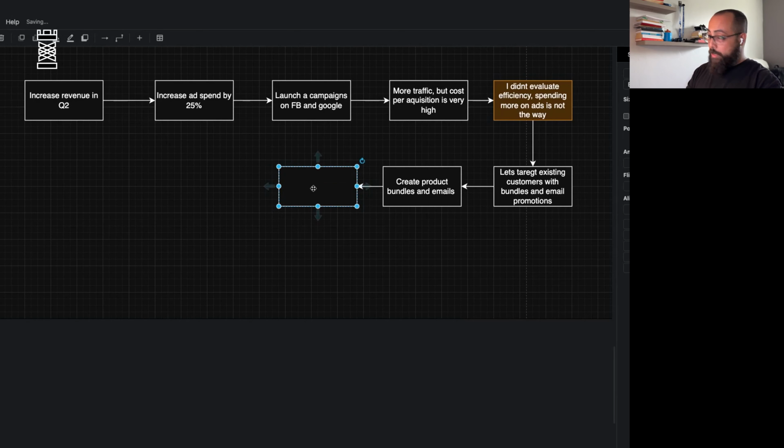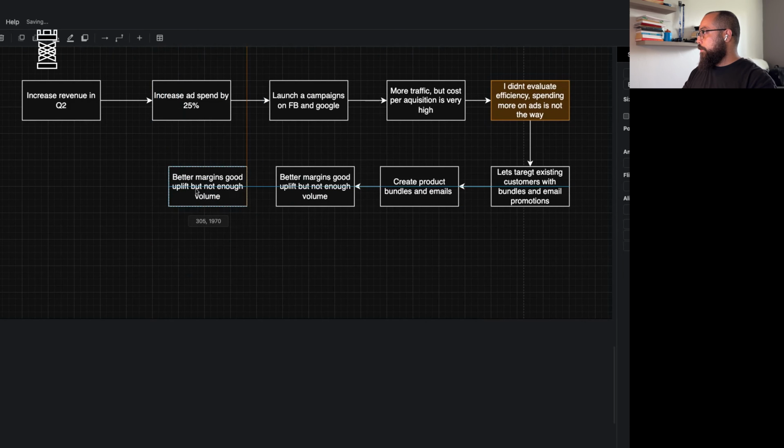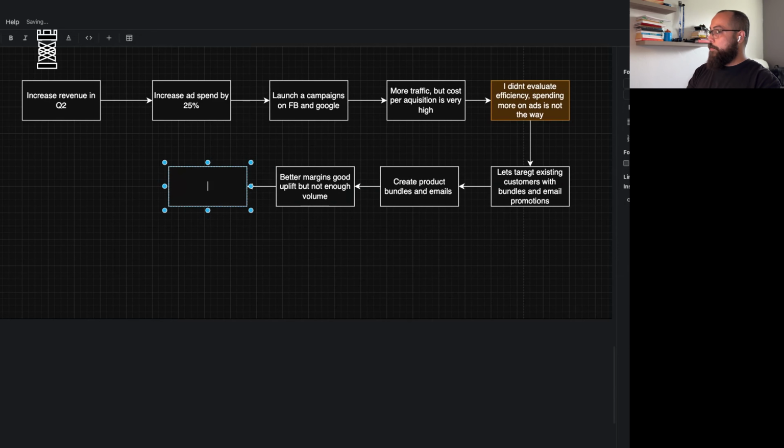Let's say it's better margins, good uplift, but not enough volume. Now that, of course, is going to be another reflection after this observation. I didn't balance between acquisition and retention. So now the observation is improved margin, but didn't expand reach.